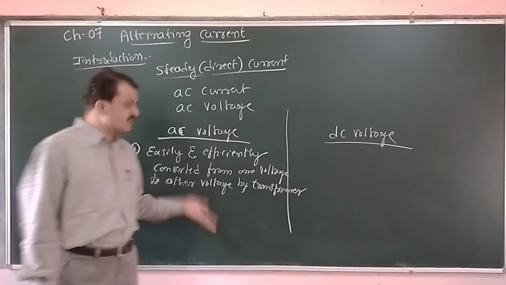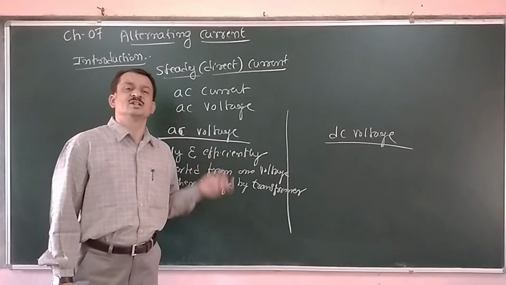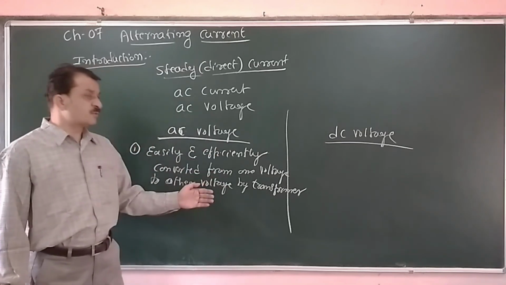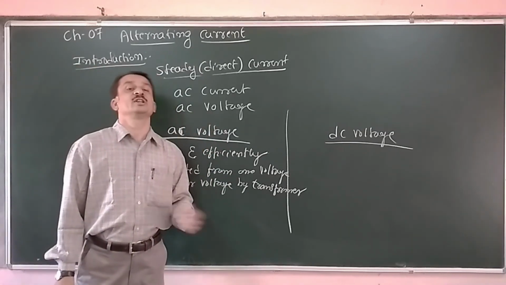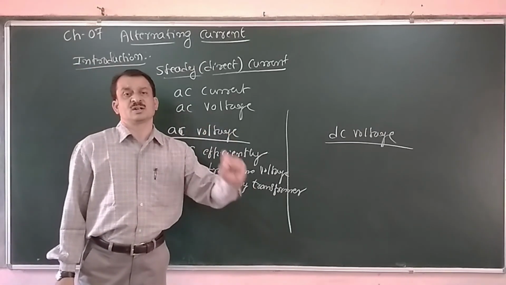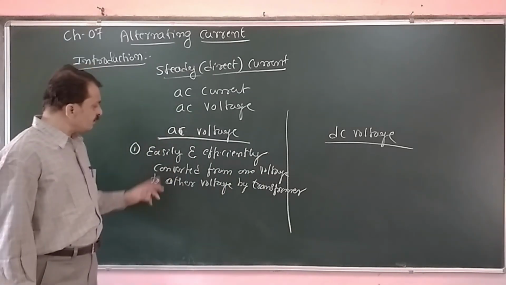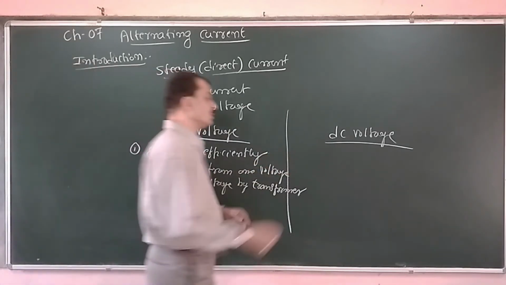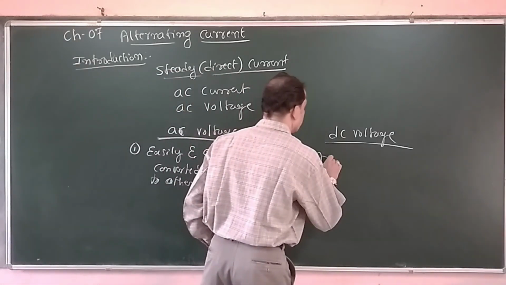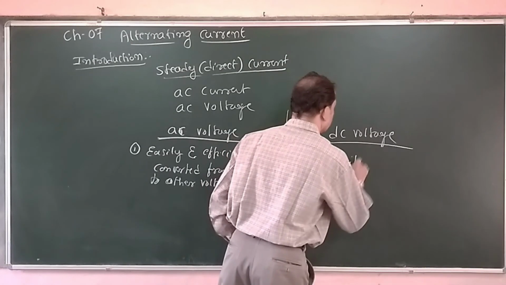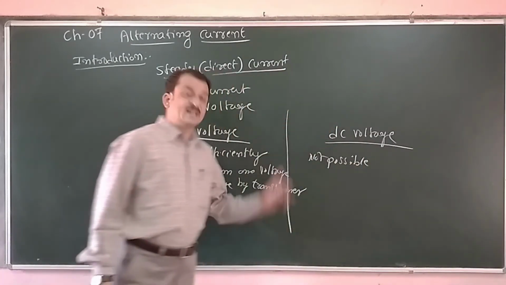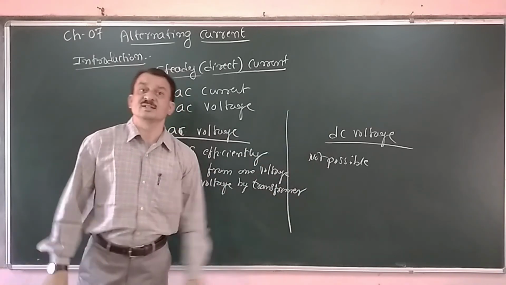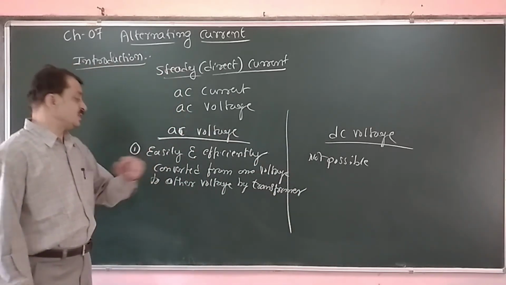If the transformer increases the input voltage, it is called a step up transformer. If it decreases the input voltage, it is called a step down transformer. That can be done easily and efficiently in the case of AC, but it is not possible to easily and efficiently convert from one voltage to another in the case of DC.